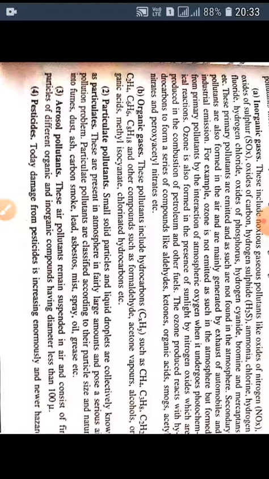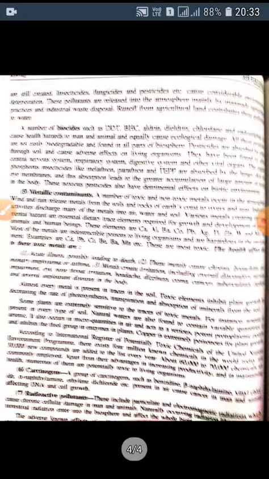Particulate pollutants are further classified according to their particle size and nature into fumes, dust, ash, carbon smoke, lead, asbestos, grease, etc. The next category is that of aerosol pollutants. These air pollutants remain suspended in air and consist of fine particles of different organic and inorganic compounds.